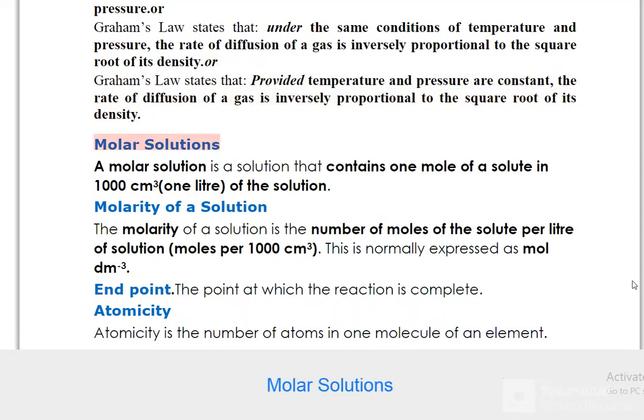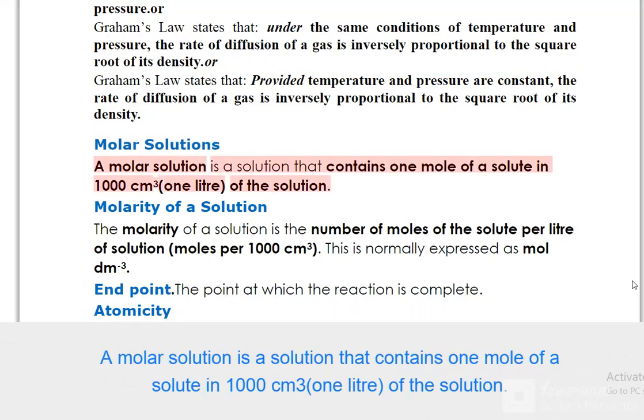Molar solutions. A molar solution is a solution that contains 1 mole of a solute in 1000 cm3, 1 liter, of the solution.